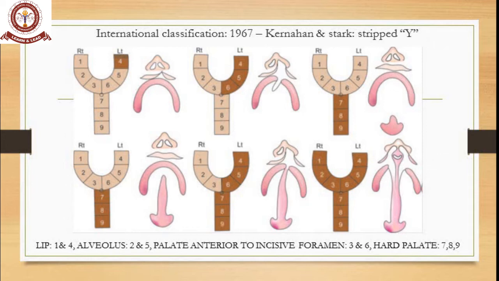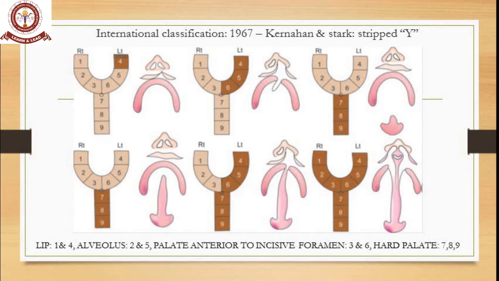2 and 5 represent your alveolus. 3 and 6 represent the palate anterior to the incisive foramen. 7, 8, 9 represent your palate posterior to the incisive foramen, that is nothing but your hard palate. At the center of the Y at the bottom, just above the 7, you can see a round. That is supposed to be your incisive foramen, so anterior to it and posterior to it, they have given.